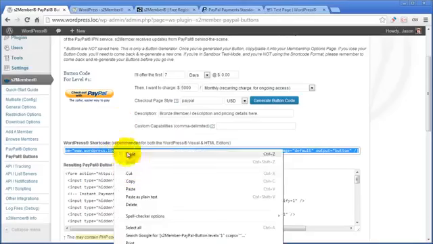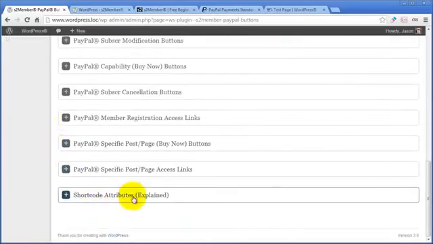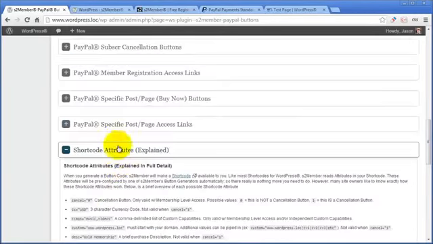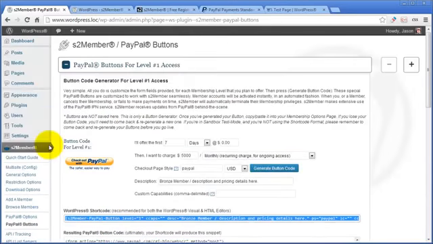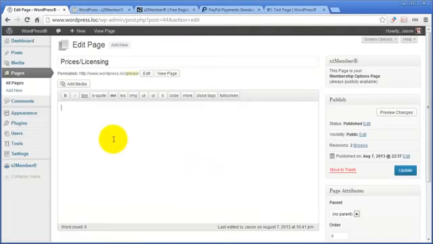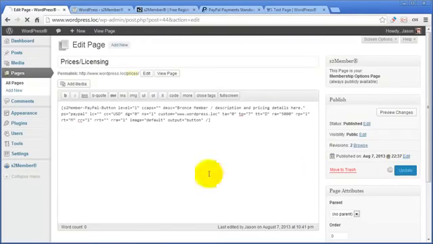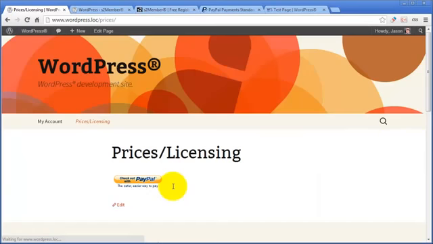What you need is the shortcode, copy. And if you want to learn more about what this actually is, what it is you're copying, then you can scroll down and go to shortcode attributes explained. If you have about an hour to read through all of this, then feel free. But right now, all we want to do is right click, go here to pages, go to my prices and licensing page, and pop that shortcode in, click update, and that is going to give you a PayPal button.